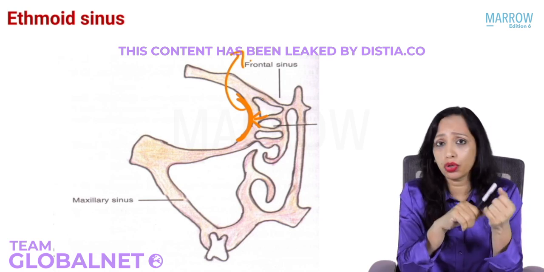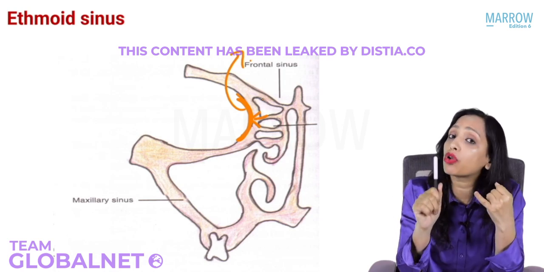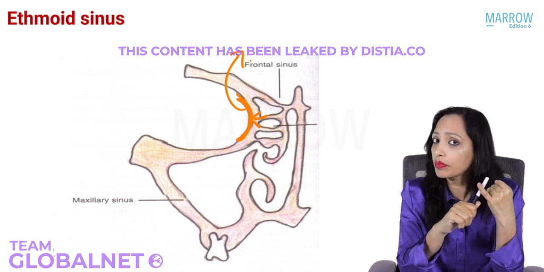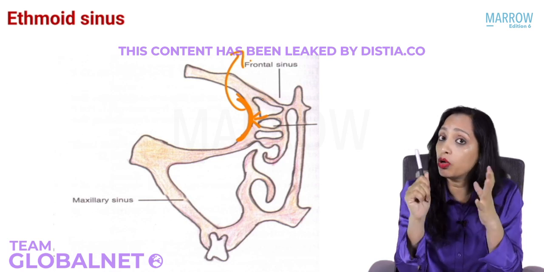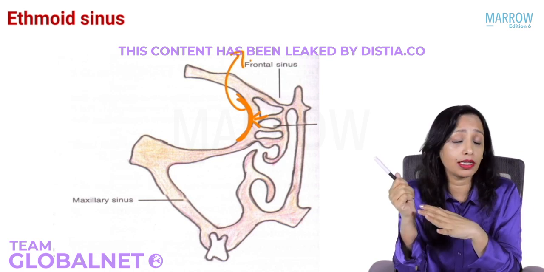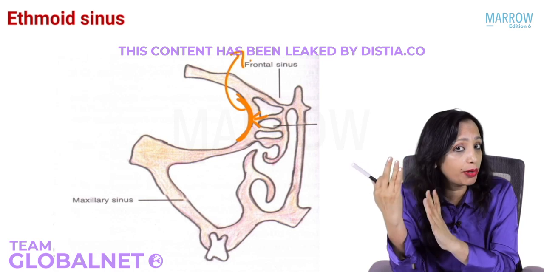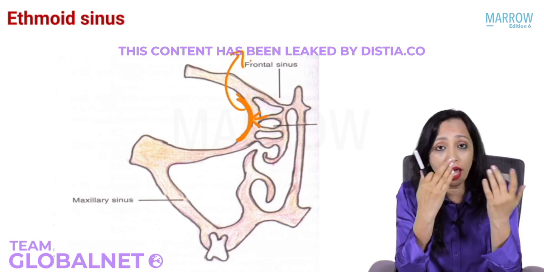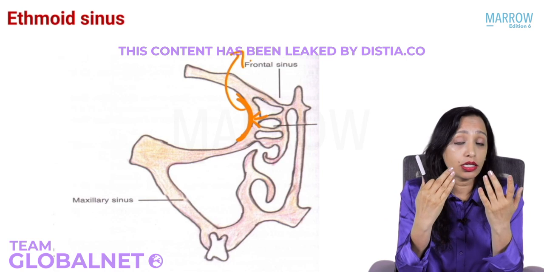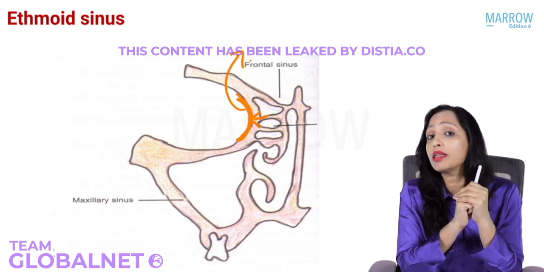Now here I will ask you, which sinusitis leads most commonly to orbital complications? Most commonly, all can lead, but the most common is, yes, ethmoid, because it is separated from the orbit by a thin papery bone, the lamina papyracea. Also, they have a common venous drainage. So this is a very common question that is asked.